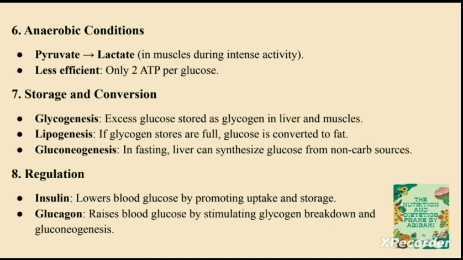When anaerobic conditions happen, for example when we are engaging in intense physical activity like weight training, there will be a demand for oxygen because the heart is pumping so hard that it needs more oxygen. So at that time our body needs to produce energy, ATP, in the absence of oxygen. During that time pyruvate converts to lactate, but in anaerobic condition only 2 ATP per glucose molecule is produced, which is very inefficient.